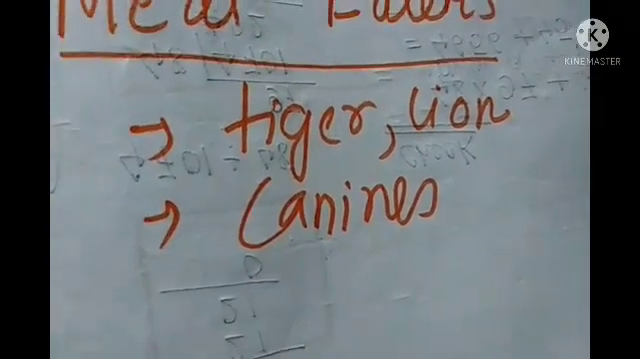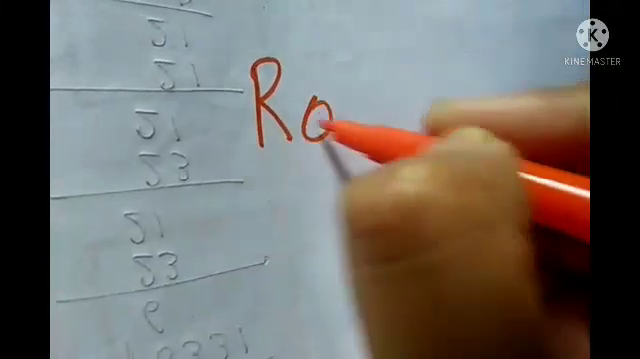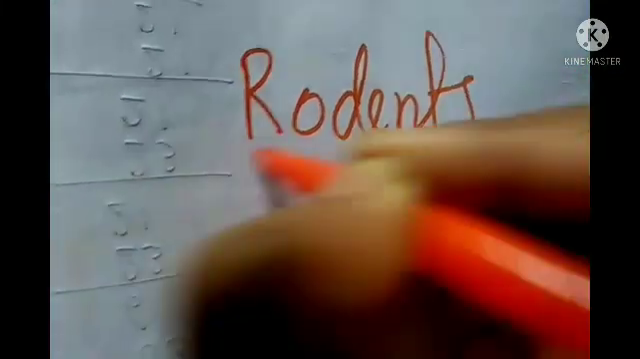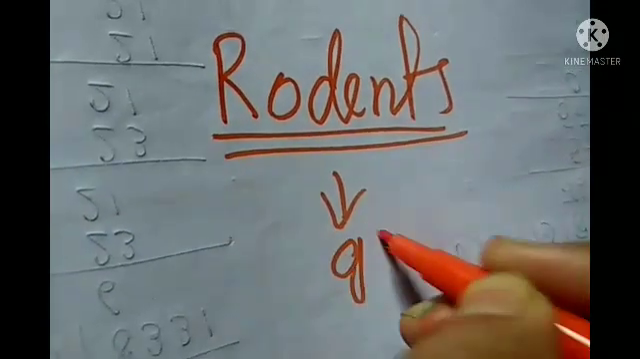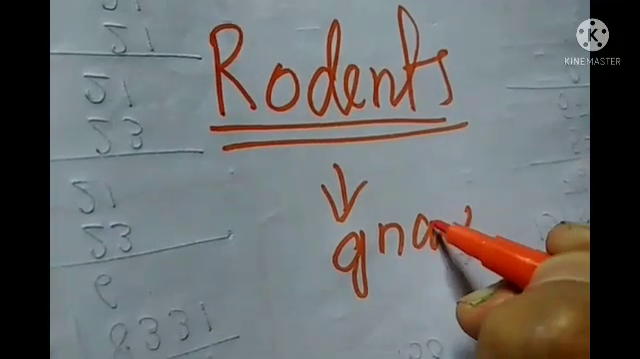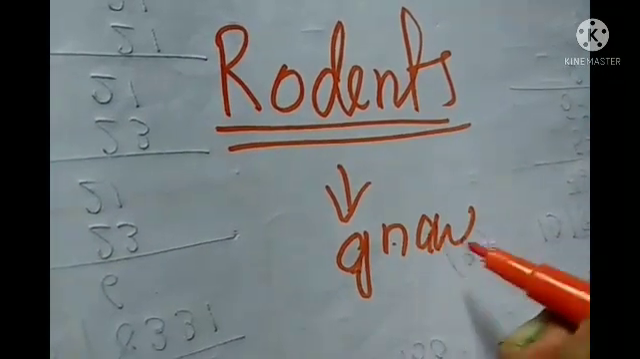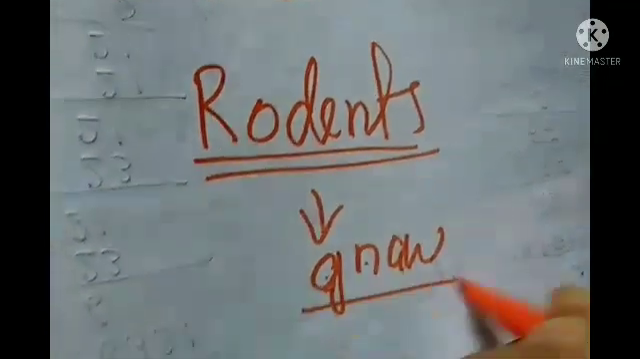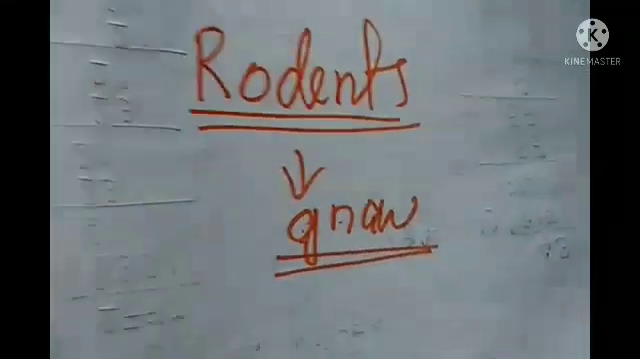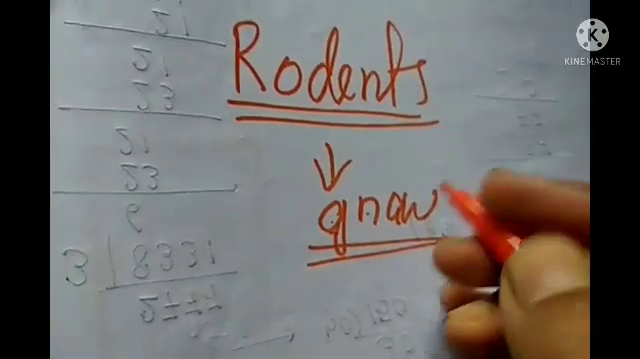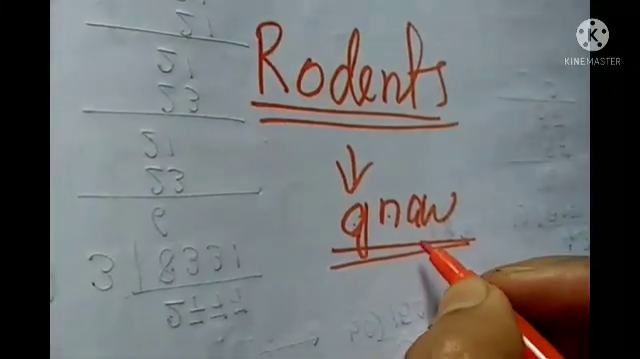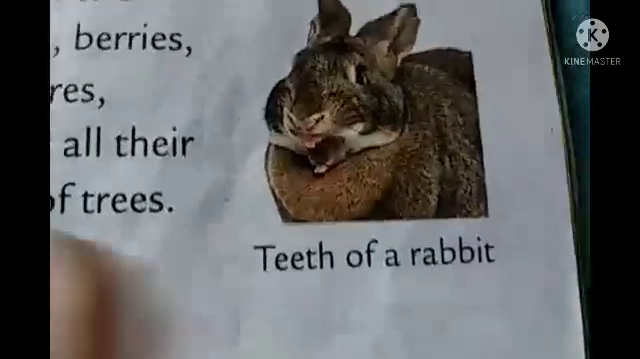Now I will tell you one new term, that is rodents. Rodents are animals that gnaw at their food. The spelling is G-N-A-W. But how do we pronounce it? Gnaw. And gnaw means what? To bite or nibble at something. Can you observe something here?